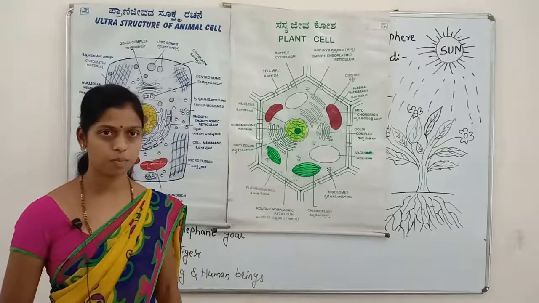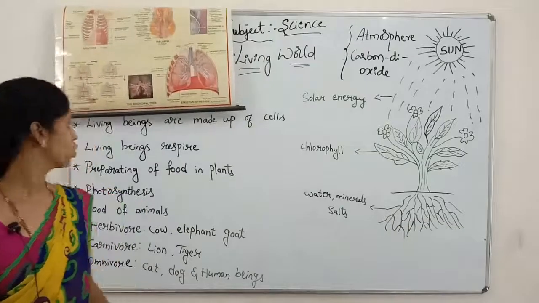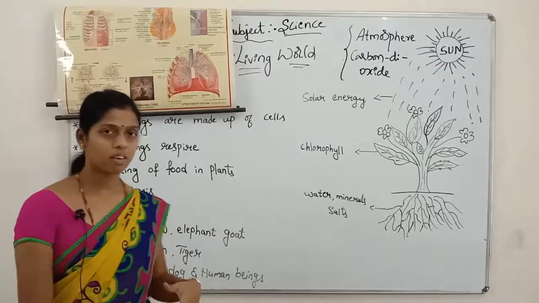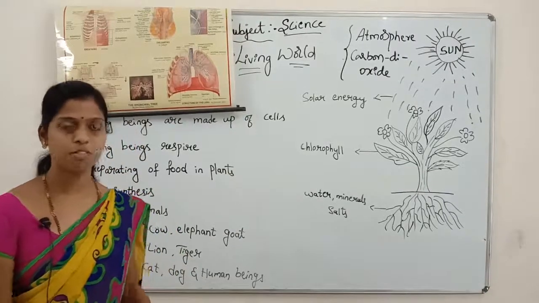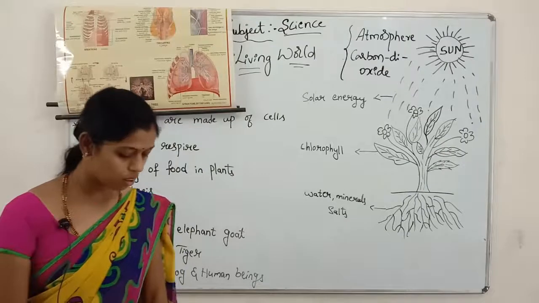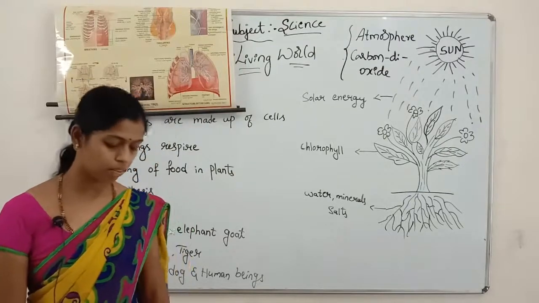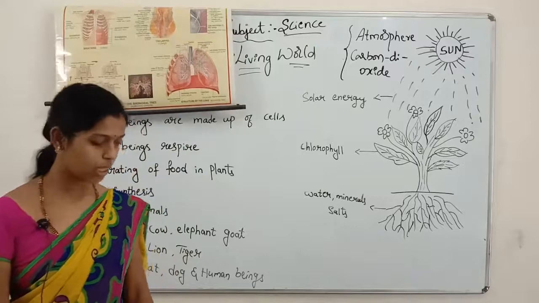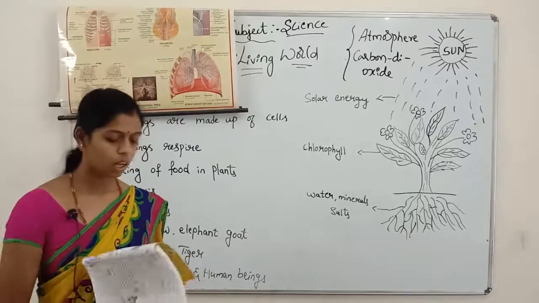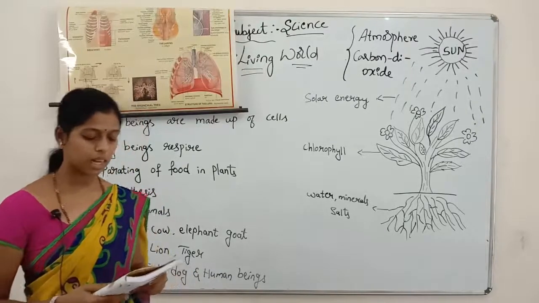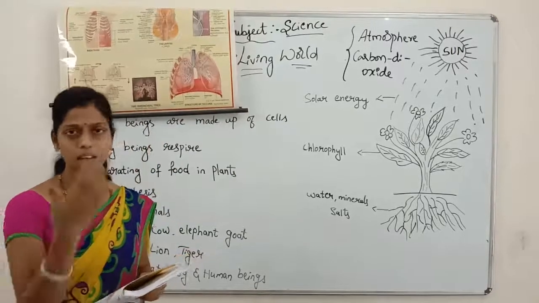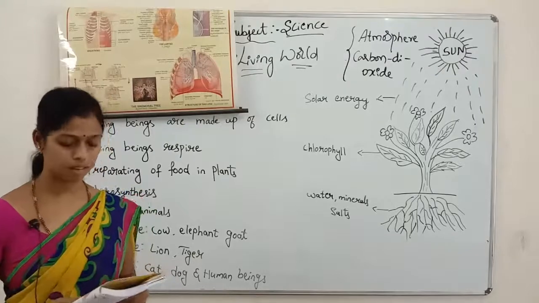Next topic is living beings respire. What is that? Yes, when you are taking the breath, from where do you take the breath? With the help of lungs you will take the breath. Okay, you have learnt in the previous classes that living beings respire. During respiration, when you are breathing in and breathing out, living beings take in the air using the oxygen and give out carbon dioxide. We are taking the oxygen and giving out carbon dioxide.